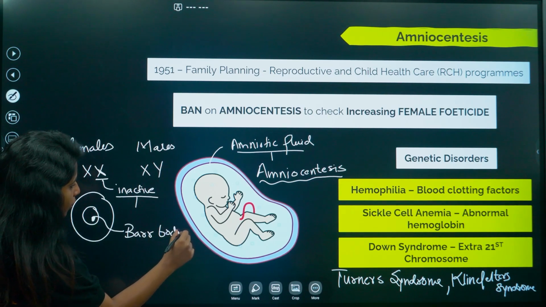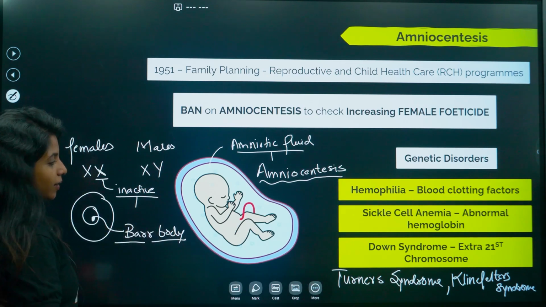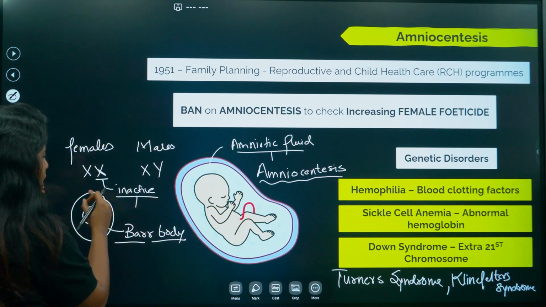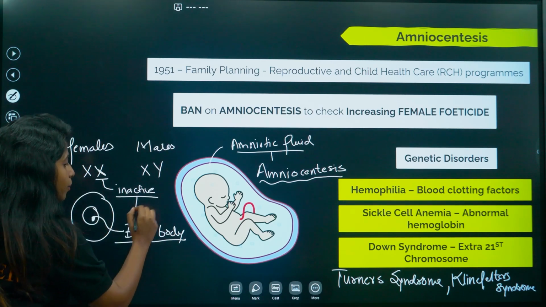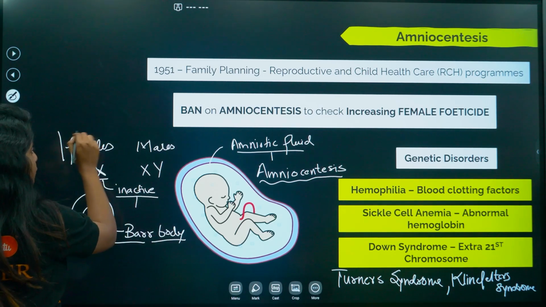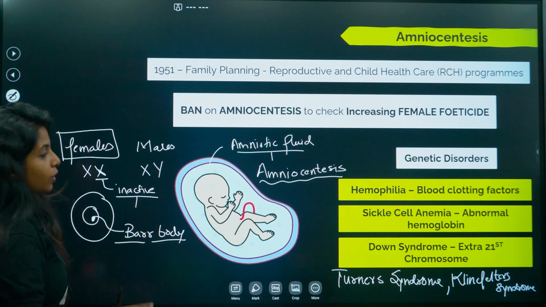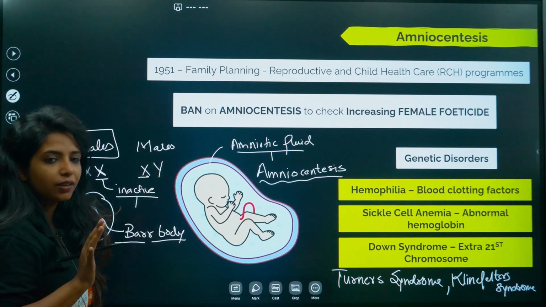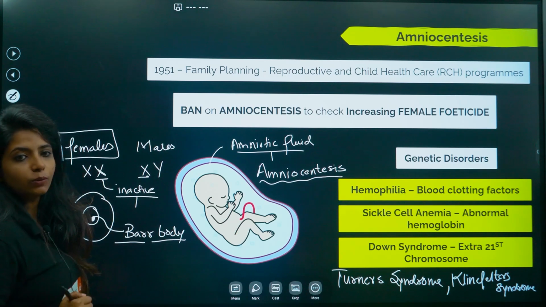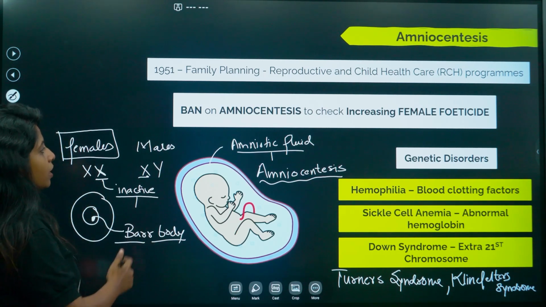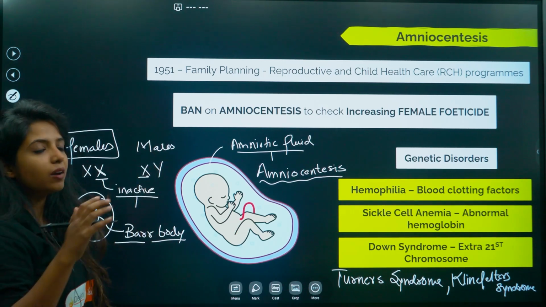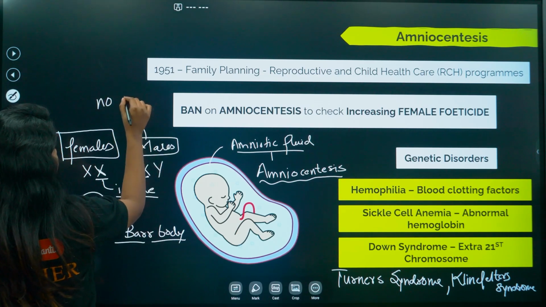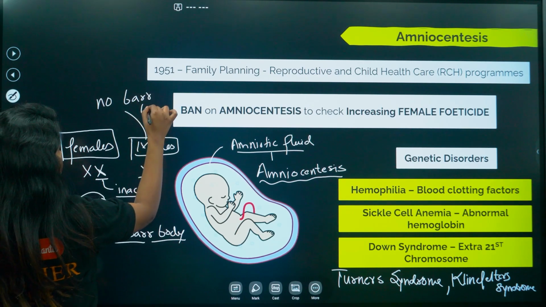Bar body. So basically when amniocentesis is done, and if the cell has a bar body, that means that is a female child. Now what about males? They just have one X, so what to inactivate? There is nothing to inactivate there. Here females had two X, so that is why one was inactivated and made into the form of a bar body. Males do not have a bar body.